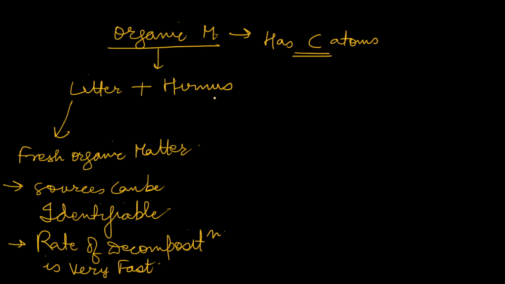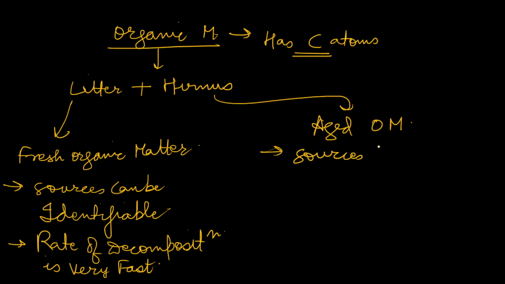Now we have humus. So what is humus? As litter is fresh organic matter, humus is aged organic matter, that is old organic matter, and its sources can't be identified. It is very difficult to identify the sources of humus because it has already decomposed a lot.